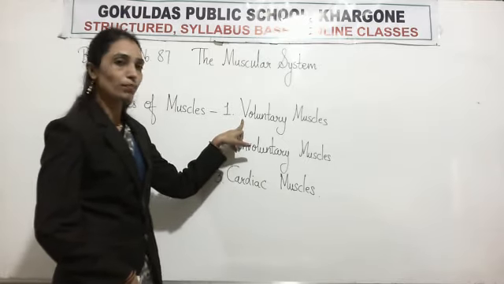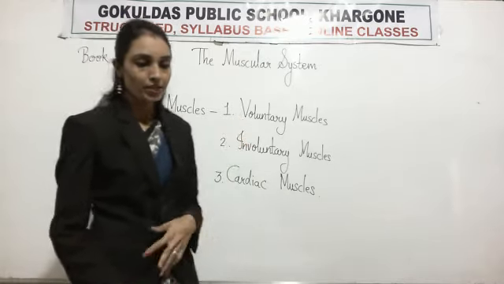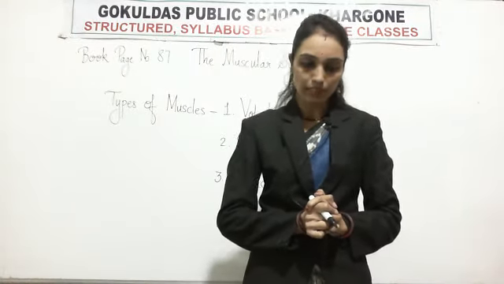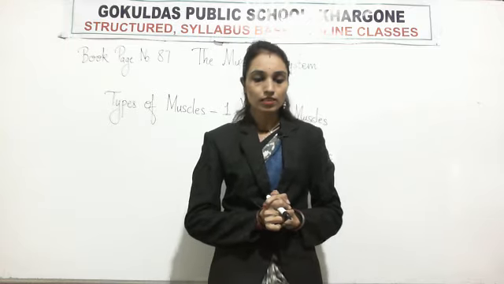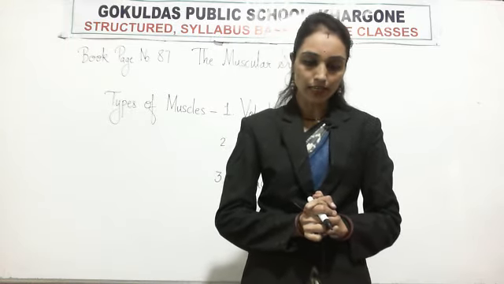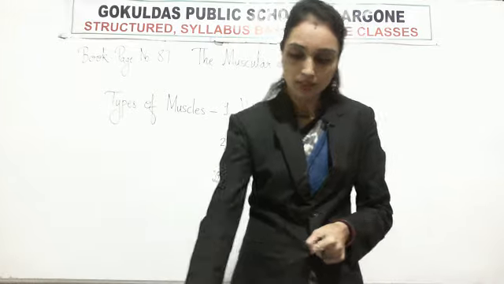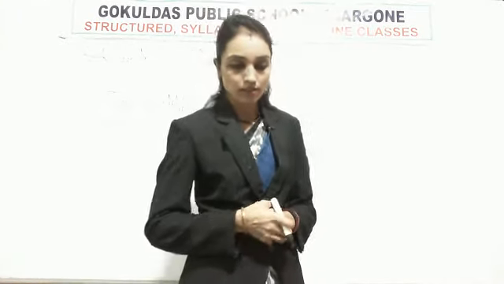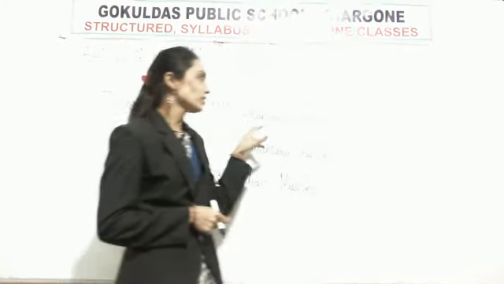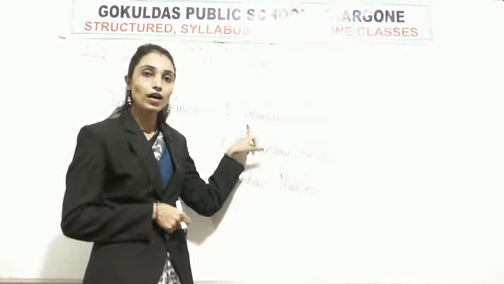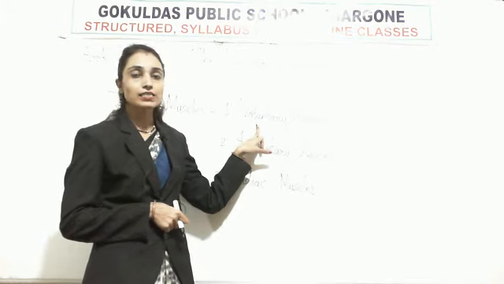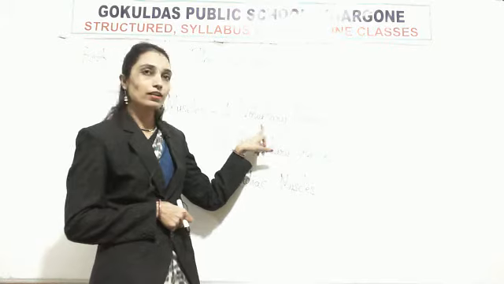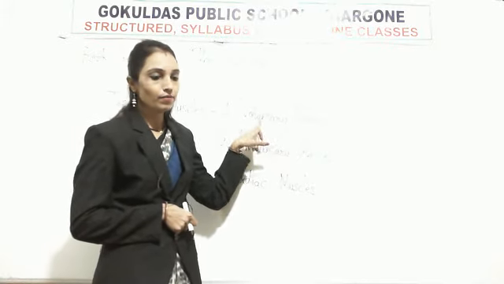Now we will read from the book about voluntary muscles. Pay attention in your book. Types of muscles. First, voluntary muscles. These muscles, like the muscles attached to our skeleton, are under our control. So these muscles are in our control. Okay, voluntary means the muscles which are in our control are called voluntary muscles. ऐसी muscle जो हमारे control में होती है.